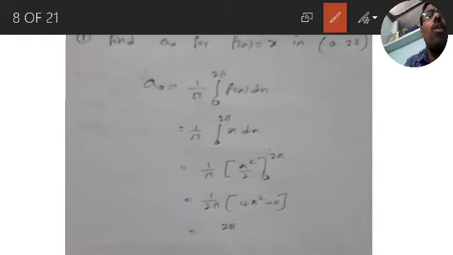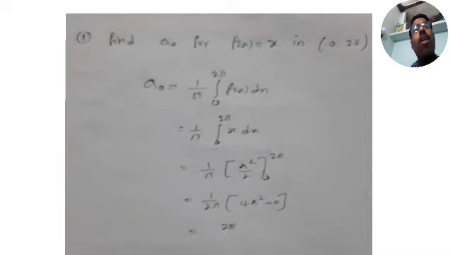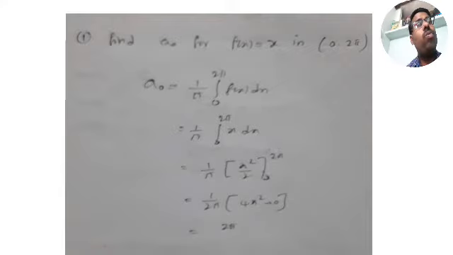If you know the formula, then you can write the A naught formula: 1 by pi integration over the given interval 0 to 2 pi, therefore limits are 0 to 2 pi, f of x dx. Just do the integration, and upper limit minus lower limit gives the answer.